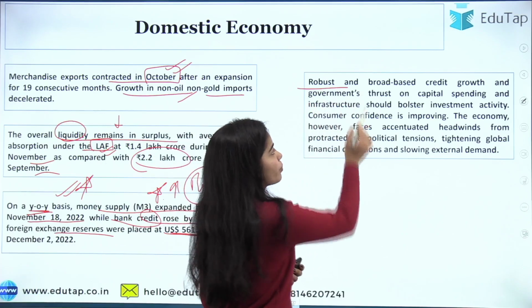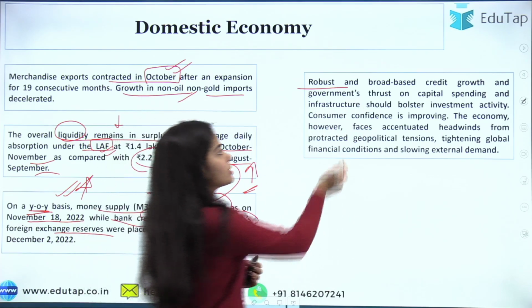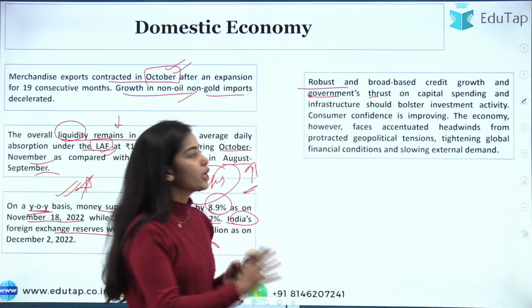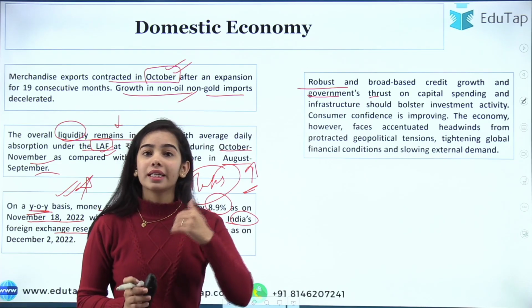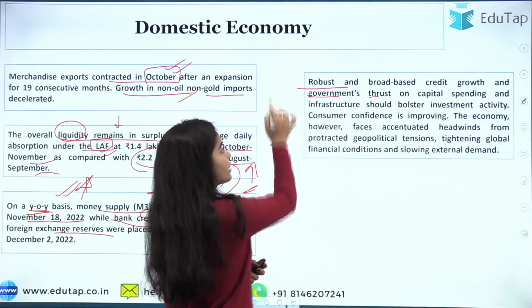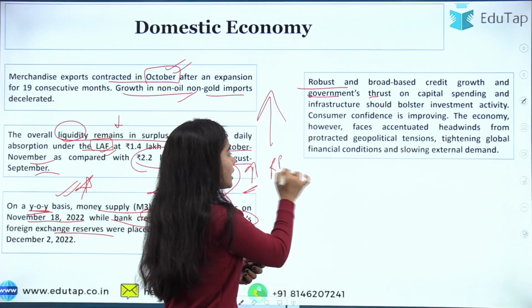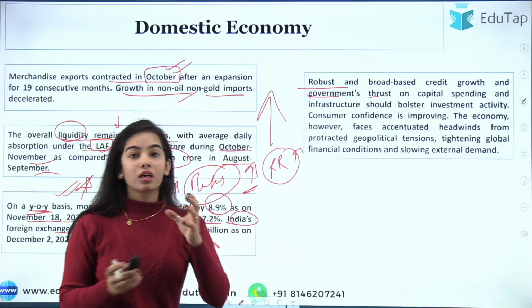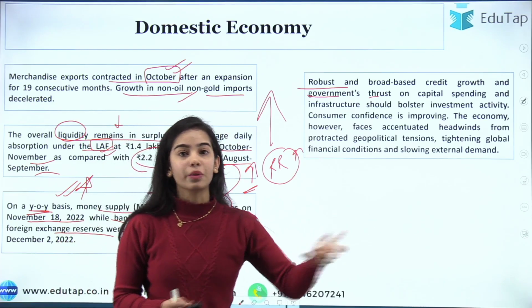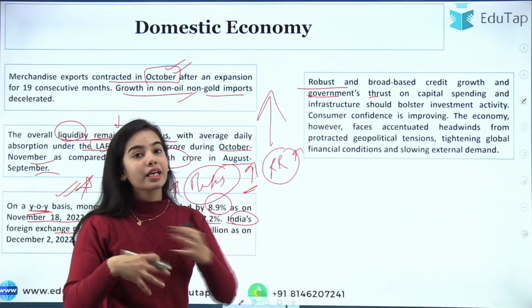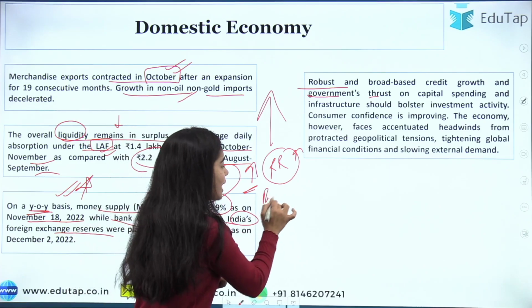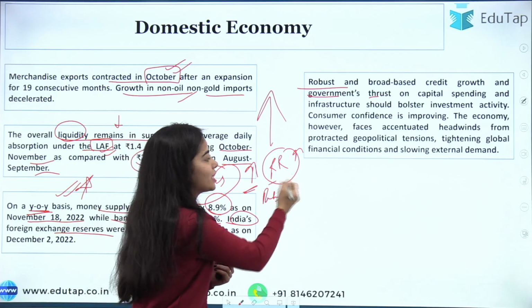The robust and broad-based credit growth and the government's thrust on capital spending on infrastructure have bolstered investment activity. So investment activity is very high, and that's why, see, the repo rate is increased so that the interest rate for the people increases. Again and again I have explained that the banks take loans from the RBI at the repo rate.